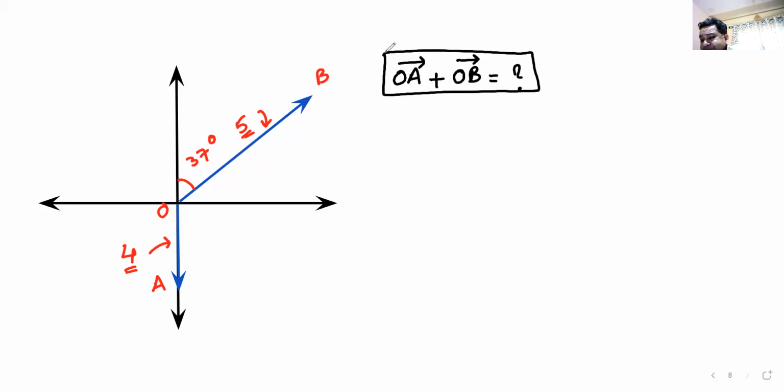Anyone with an answer? No one with an answer? 4 along minus j, 5 along I. Okay, I have got one answer here. Well done.